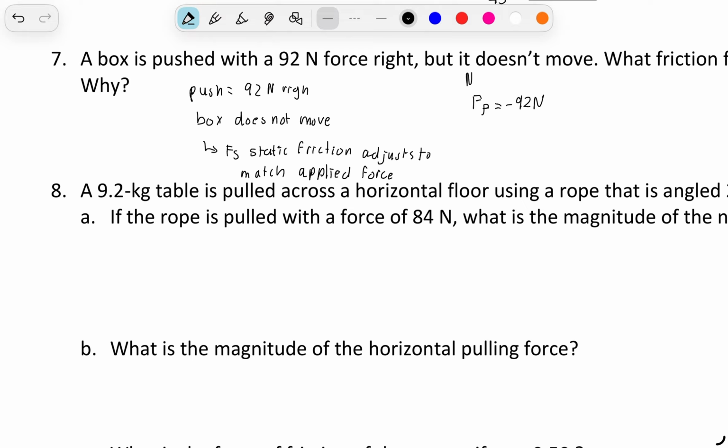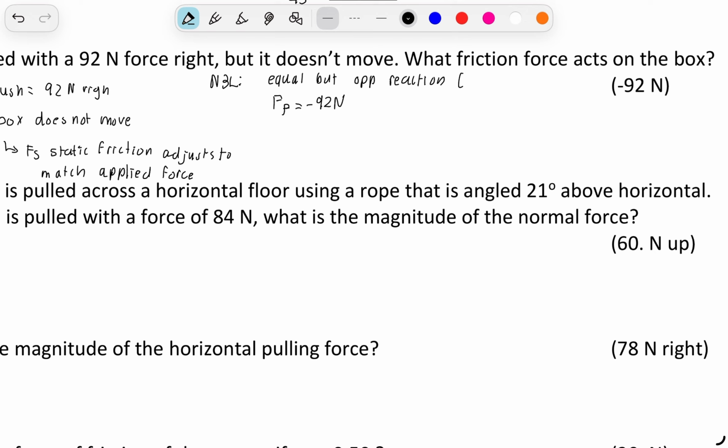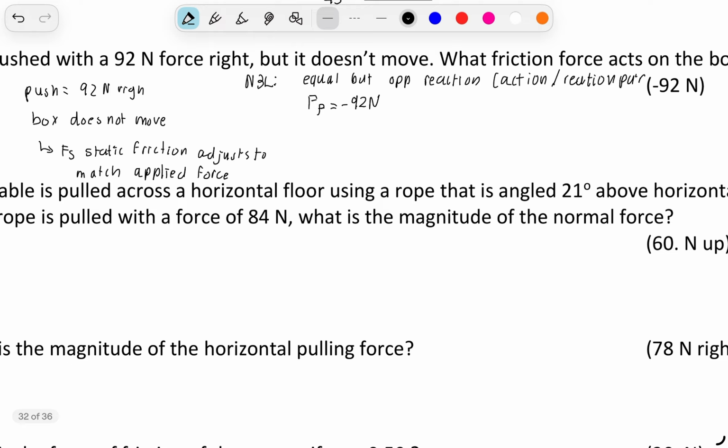This is Newton's third law, equal but opposite reaction. So this is an action-reaction pair. That's equal magnitude, opposite direction.